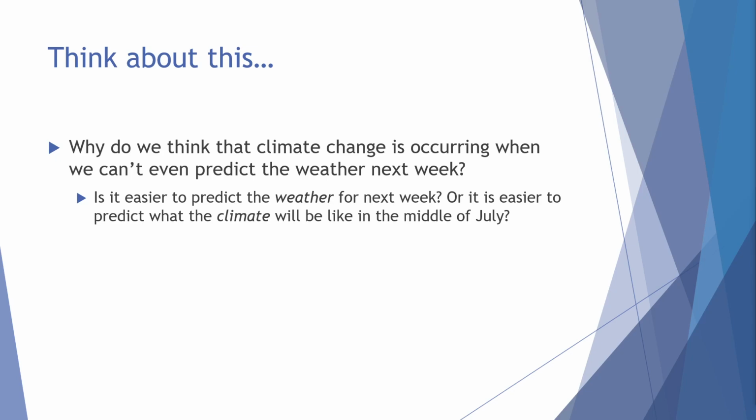Or consider what you might predict the climate might be in the middle of June or July. What might the temperature ranges be? The way I phrase the question should have you thinking about what the difference between weather and climate might be. So consider your predictions to the previous two questions. Is weather or climate generally going to be more accurate in terms of a prediction? Well, that's going to depend on how we define the two.